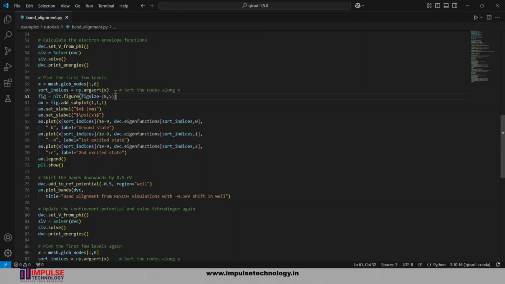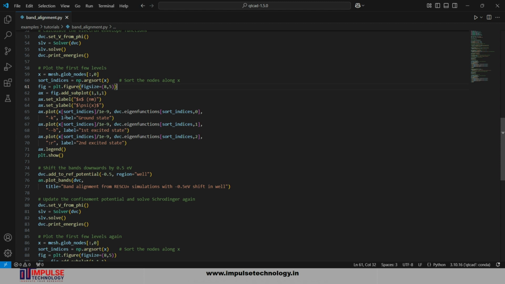Retrieving and sorting the mesh using X equal to mesh global nodes: retrieve the X coordinates of each node in the mesh, and after that set the X coordinates for smooth plotting with the sort indices variable. After that, plot the figure: create a figure for plotting and add a single subplot to the figure. After that, set the X label and Y label. Then plot the wave function for each state with eigenfunction, retrieving the envelope function for every state, like the ground state, first excited state and second excited state. K denotes the black solid line, B denotes the blue dashed line, and R the red dotted line. After that we plot the band diagram.